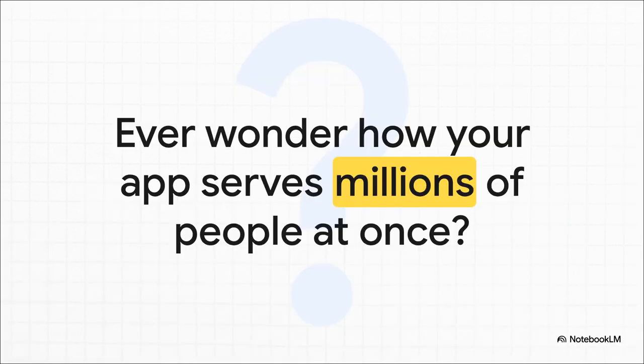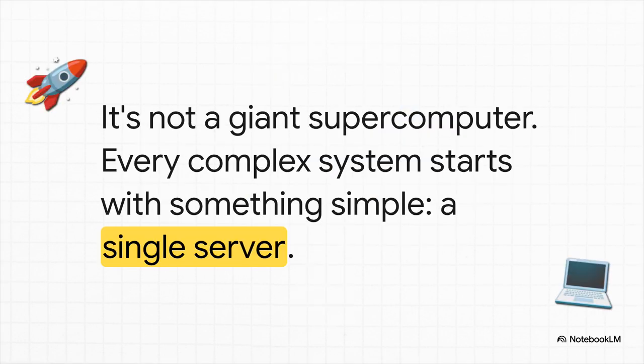Yeah, really think about it. How does an app like TikTok or Instagram handle millions of people all tapping and scrolling at the exact same time? How does it not just fall over? Well, the answer is a masterclass in something called system design. And the secret, believe it or not, isn't some massive, blinking supercomputer tucked away in a basement.